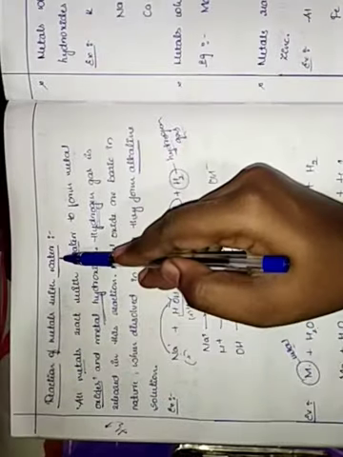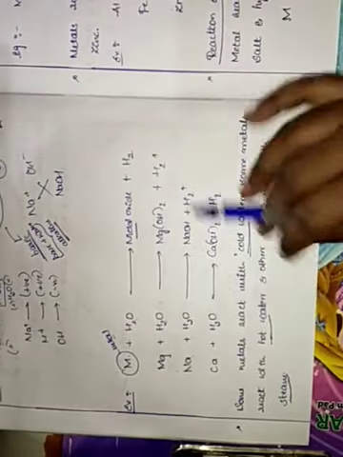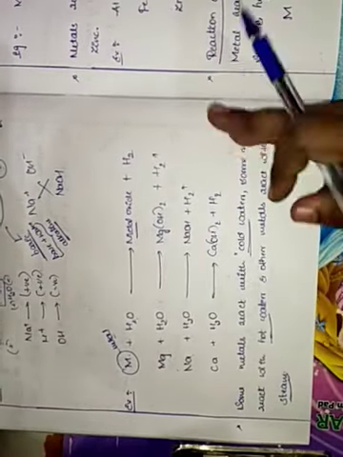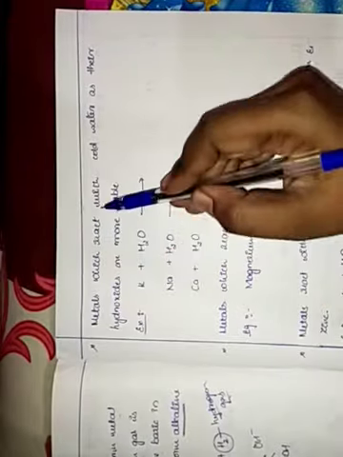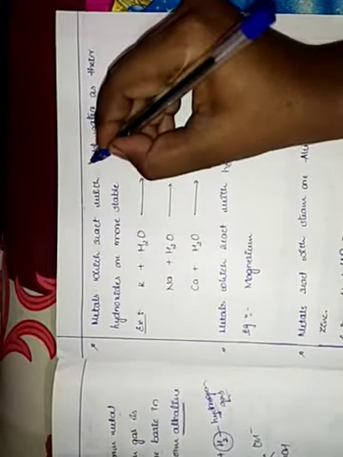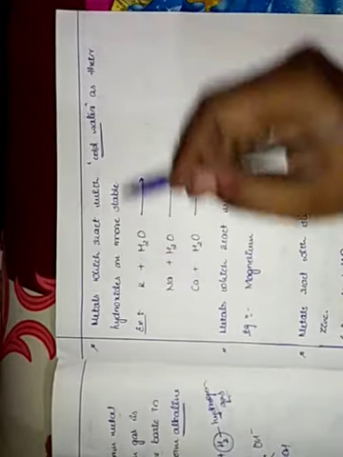So reaction of metals with water may be with cold water, hot water, or steam. Anything it may be. So now let us see some examples for this. Metals which react with cold water, as their hydroxides are more stable.